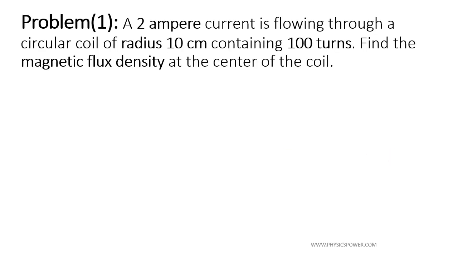Next problem. According to the problem, a 2 ampere current is flowing through a circular coil of radius 10 centimeter containing 100 turns. Find the magnetic flux density at the center of the coil. So the given data: current, radius of the coil, number of turns. Let us write one by one.